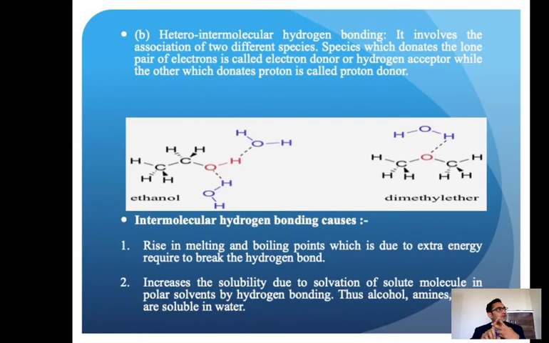Why do the melting and boiling points rise here? Because we have to break these extra electrostatic attractions, dipole attractions. We have to break that, then only it can melt, or then only it can boil. So for that we require extra energy, and that extra energy requirement is what raises the melting and boiling point of those molecules. So extra energy is required to break the hydrogen bond.